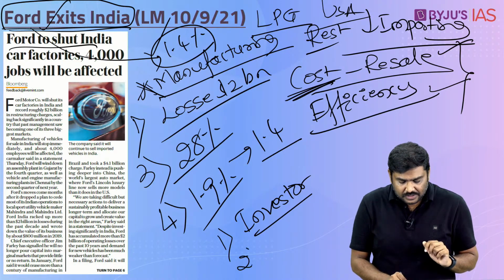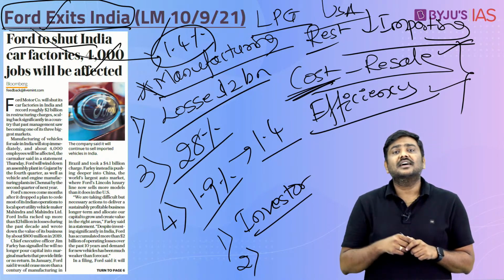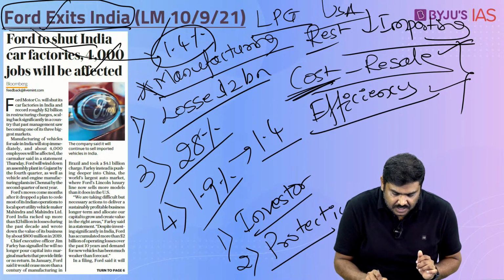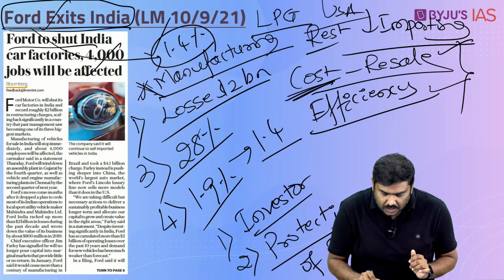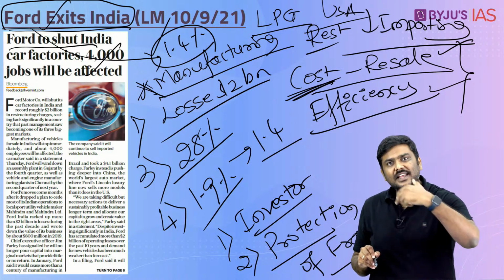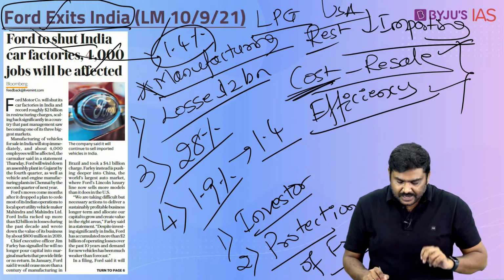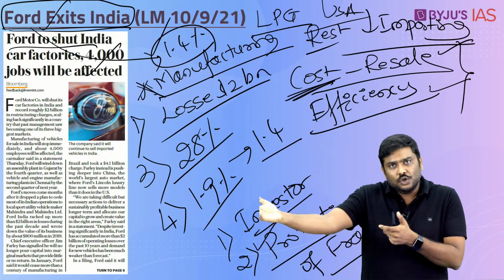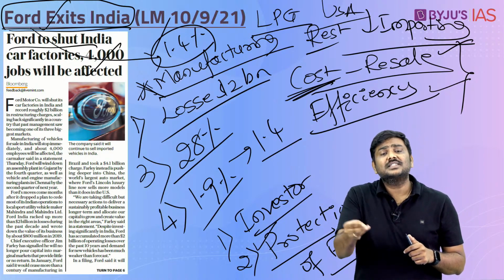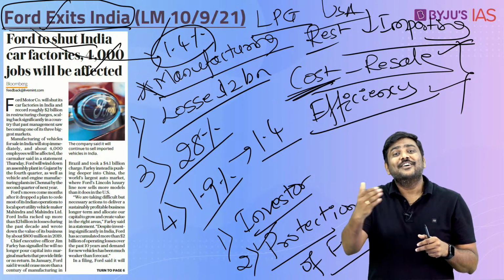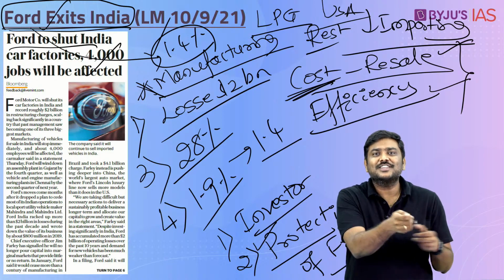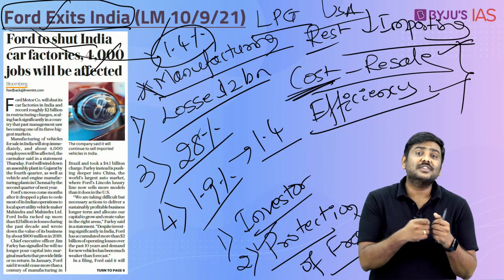The second issue, have a look at this, is the idea of the protection of franchises. Now, what is this particular franchisee? The company will manufacture a car, but rather than selling through, let's say, its own retail outlets, it will allow different sellers to purchase the cars and sell them in the market. These are called franchises. Now, as recently as 5 months before this announcement was made, franchises were registered under the company Ford. It had kept on giving franchise licenses to these franchisee investors.